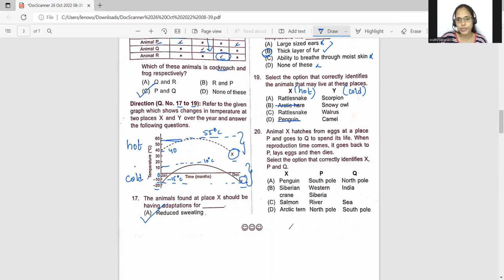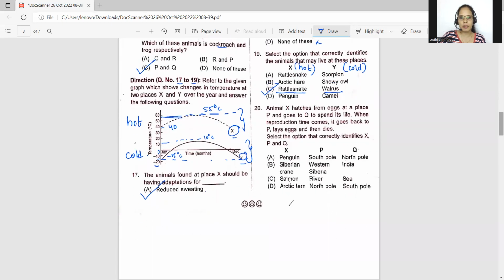In the cold regions, what do you see? Snowy owl, we may see it. But as this is wrong, so this option is completely removed. Walrus, yes, you can see them in the cold regions. No, camel you can't see. So what happens, students? Scorpion is not seen in cold regions. So only C is correctly matched. Therefore, the correct answer is option C. In order to avoid your confusion, I'm just removing all of these. So therefore, what is the correct answer, students? Rattlesnake is seen in hot regions. Walrus is seen in cold regions. Therefore, C is the correct answer.